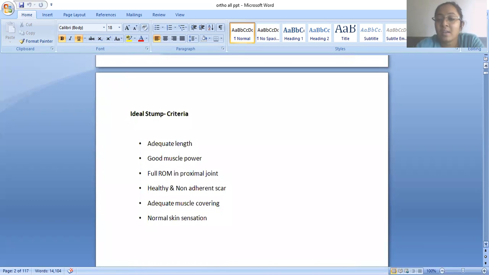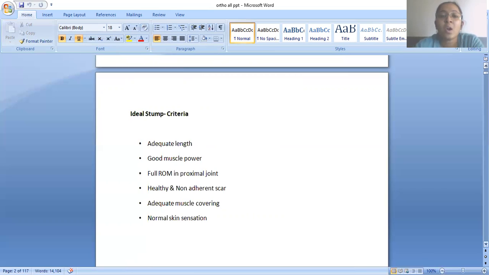Now, whenever an amputation is done, it may be an elective procedure or an emergency one. Emergency amputations are done in the emergency OT, where there is no time to think of the stump, the ideal length, the prosthesis and so on.